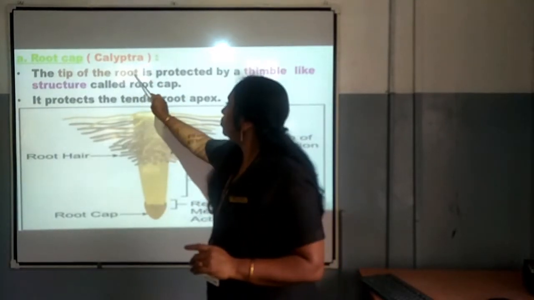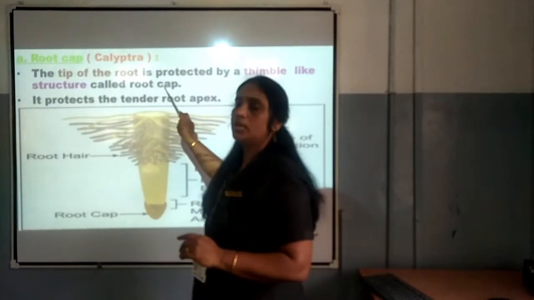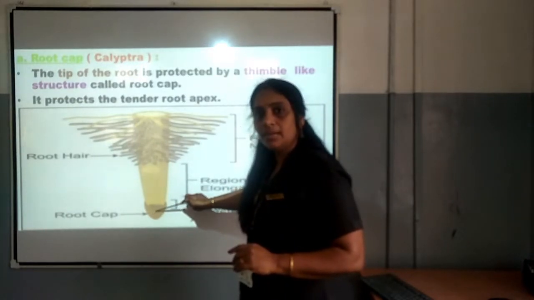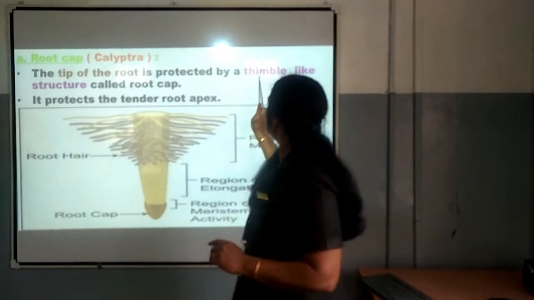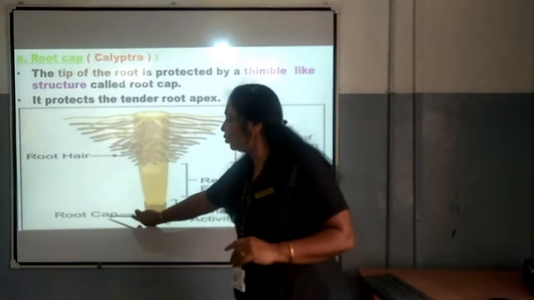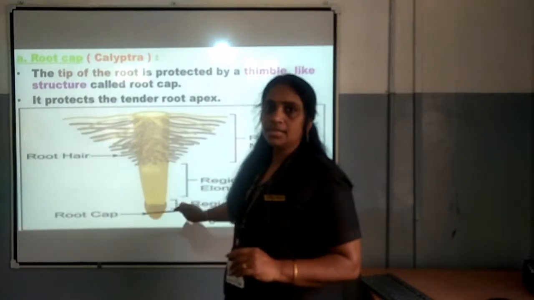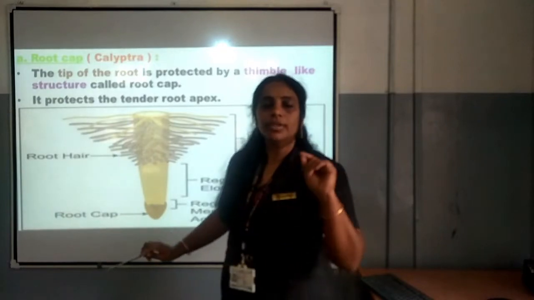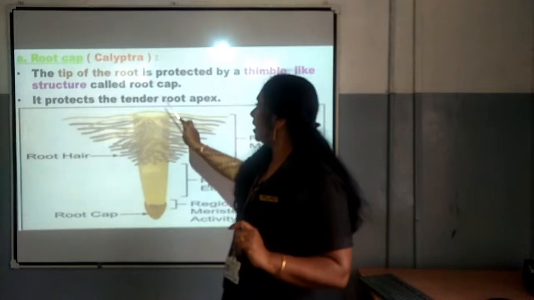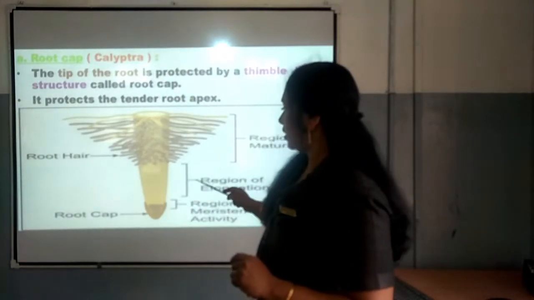The tip of the root is protected by a thimble-like structure called root cap. Here you can see this is the tip, and this tip is being protected by a thimble-like structure, and that is called root cap. It protects the tender root apex, that is the tip of the root, which is very sensitive, and it is protected with the help of the root cap, also called calyptra.